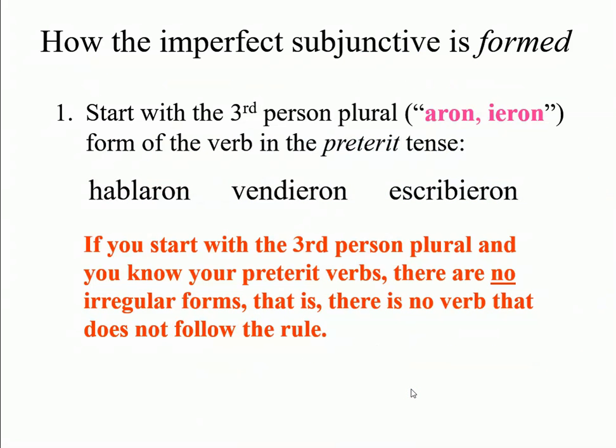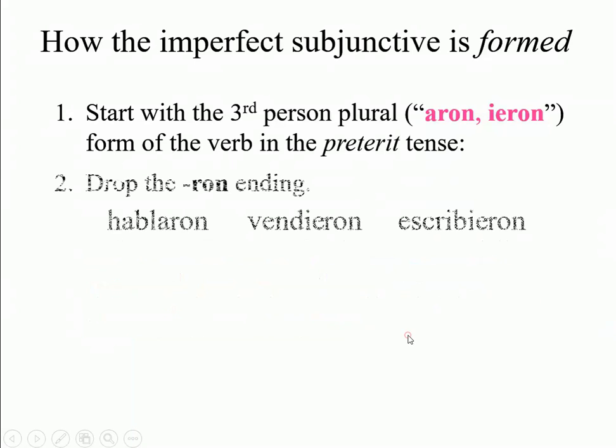How do we form the imperfect subjunctive? Well, you start with the third person plural, aron, ieron, form of the verb in the preterite tense. For example, hablaron, vendieron, escribieron. If you start with the third person plural and you know your preterite verbs, there are no irregular forms. Remember, that is, there is no verb that doesn't follow the rule.